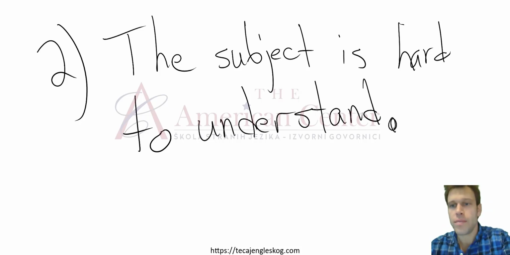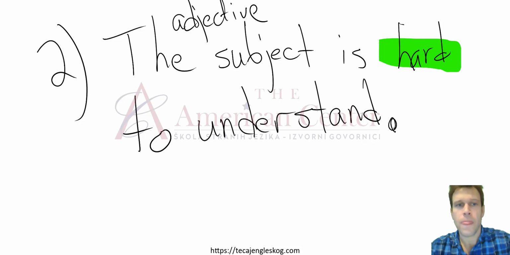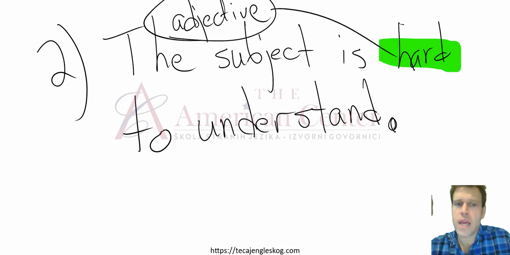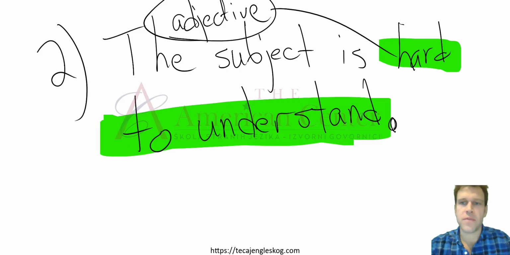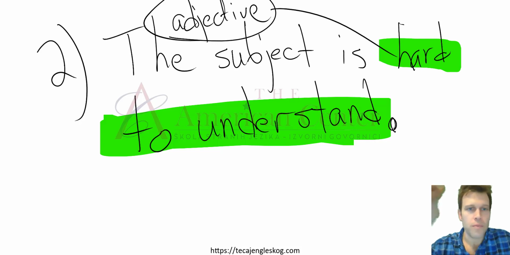So hard is an adjective. We may use and do use infinitives often after adjectives. So it emphasizes the way this is hard, why this is hard, how this is hard. So that is number two.